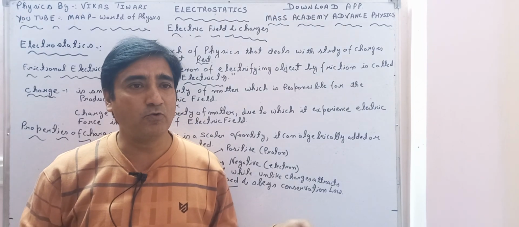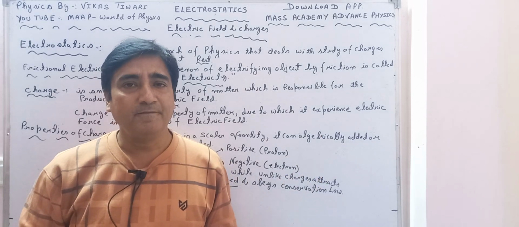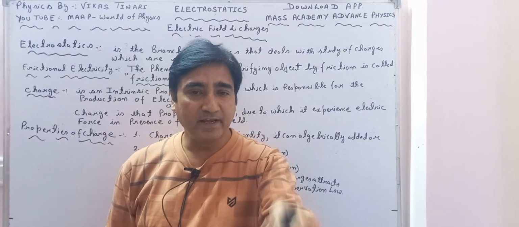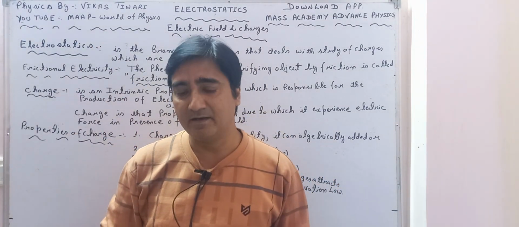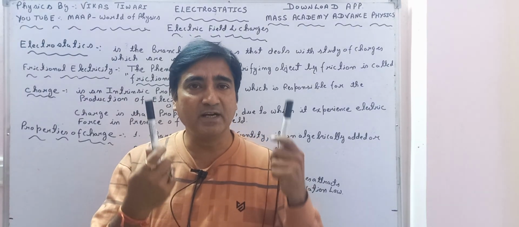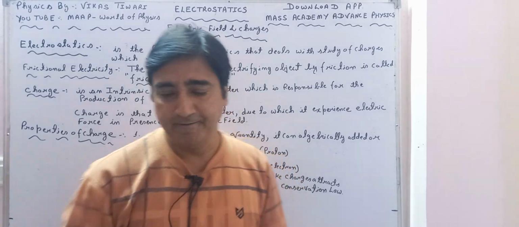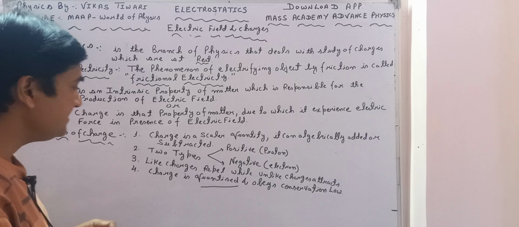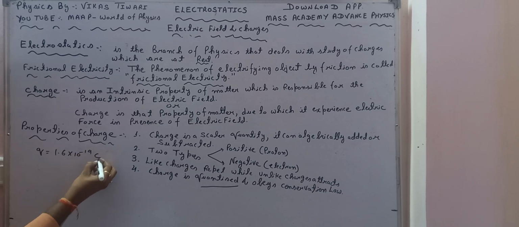Similarly, if I want to buy, I will buy one marker and give 10 rupees. But it is not at all possible that I sell one marker, and then break another and sell half a marker. It is not possible due to the quantization nature of this marker. Similarly, charge has been quantized. What do you mean by charge being quantized? The minimum value of charge has been fixed to 1.6 into 10 raised to power minus 19 coulomb.